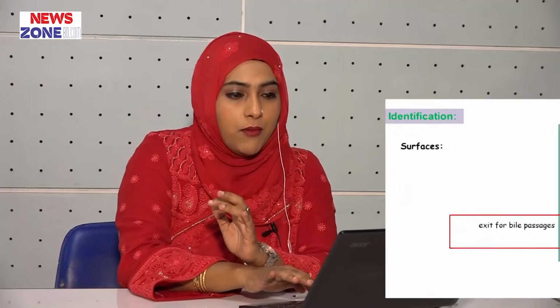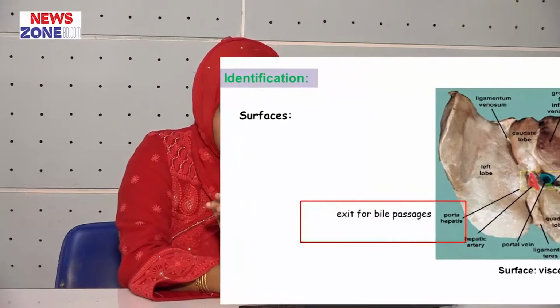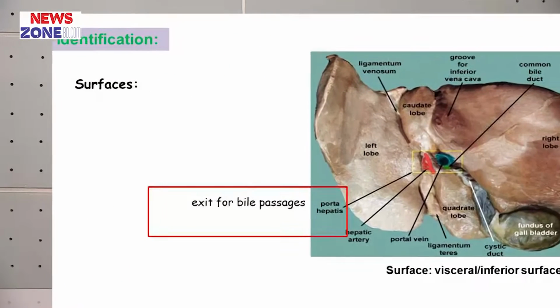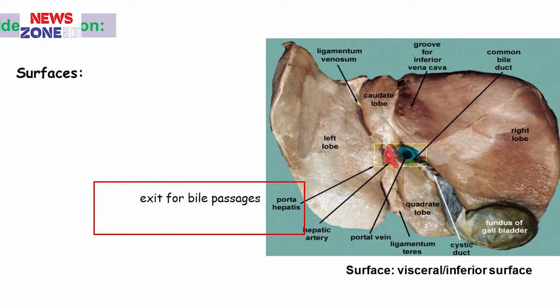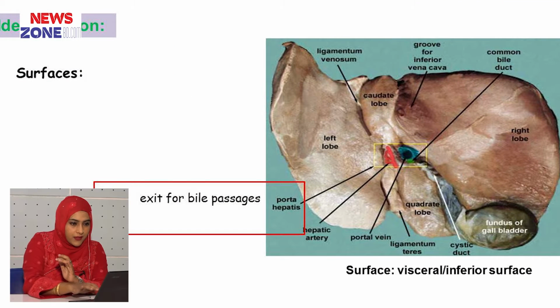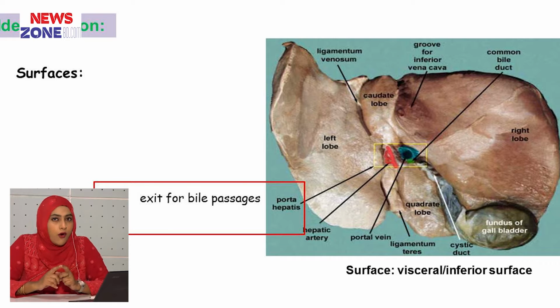Here we can see the surfaces and borders of the liver. Here is the inferior surface of the liver and it is the exit passage for the bile. There are 3 borders and mainly 2 surfaces. Borders are the posterior superior border, posterior inferior border and the sharp inferior border, and the surfaces are superior surface, anterior surface, right lateral surface and posterior surface.